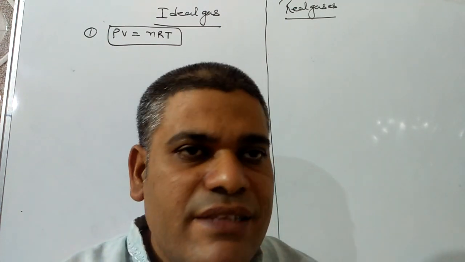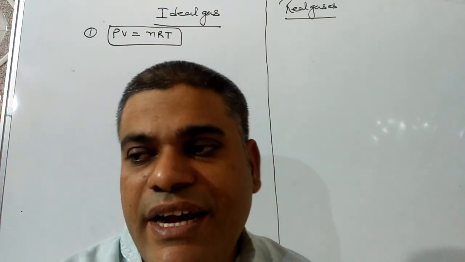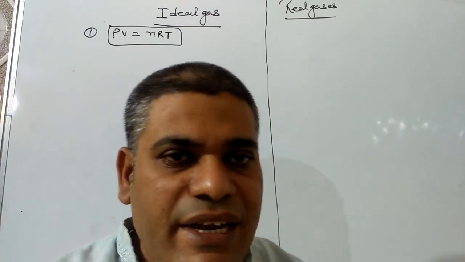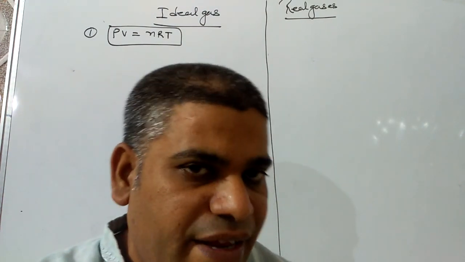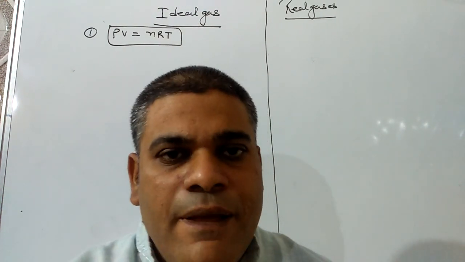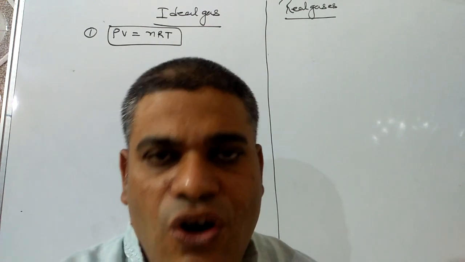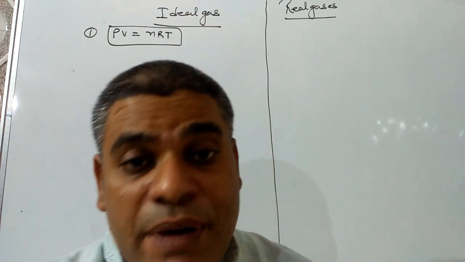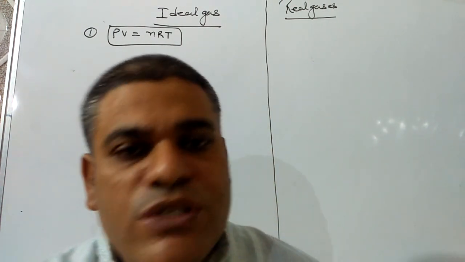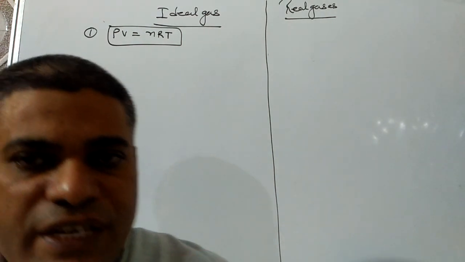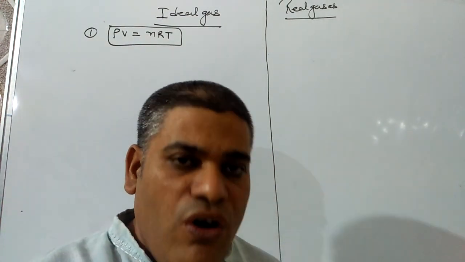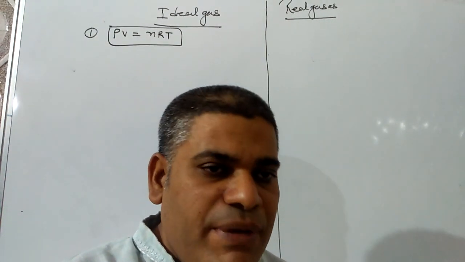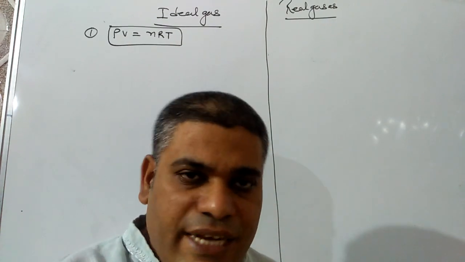Next point, that is very important, that will decide mainly the difference between ideal and real gas. The volume of each molecule of ideal gas in comparison to total volume is taken as negligible.